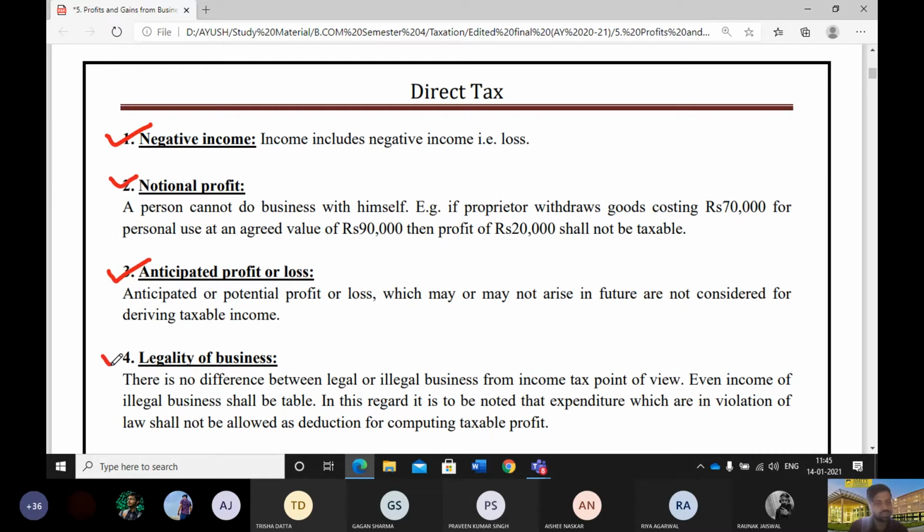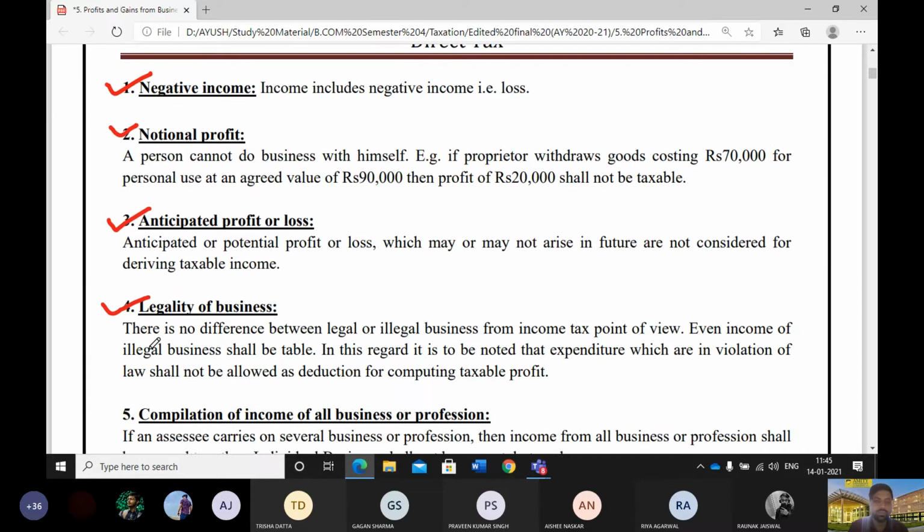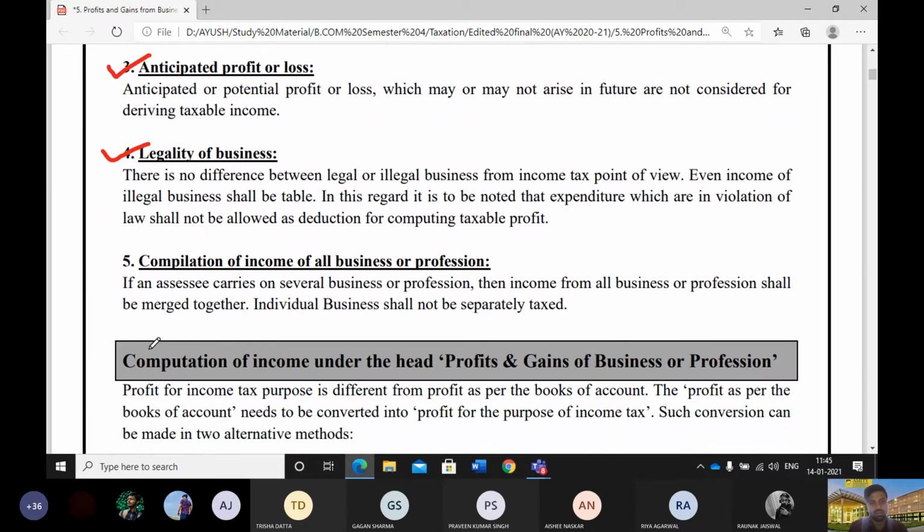Next, legality of the business. Business should be legal. The business whose income we are computing should be a legal business. There should be a distinction between legal and illegal business. But actually, income tax doesn't make any difference between legal and illegal business. Even income of an illegal business can be taxed or is taxable.